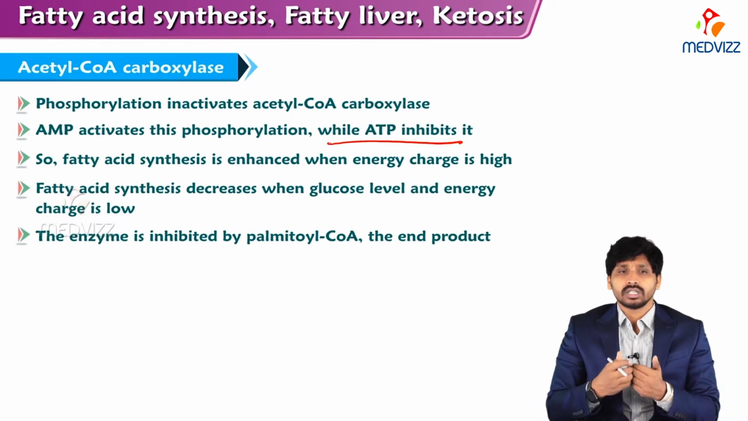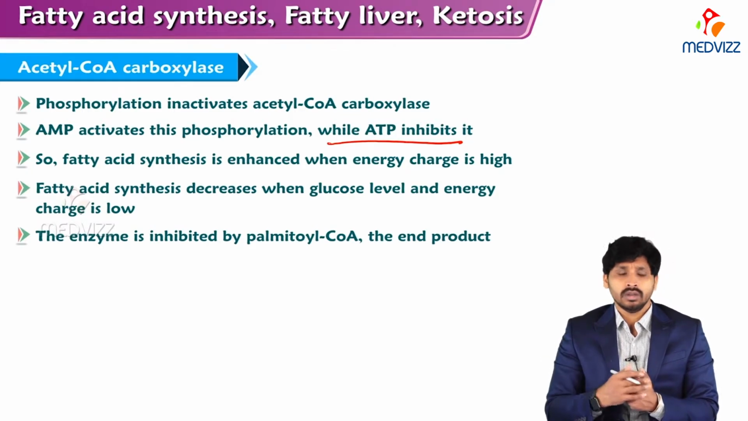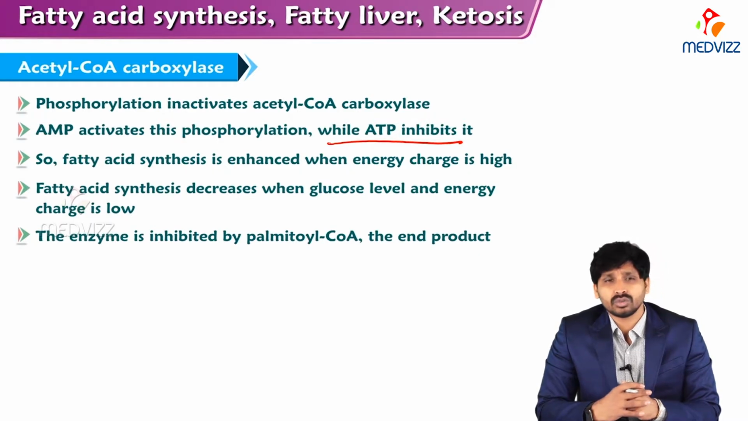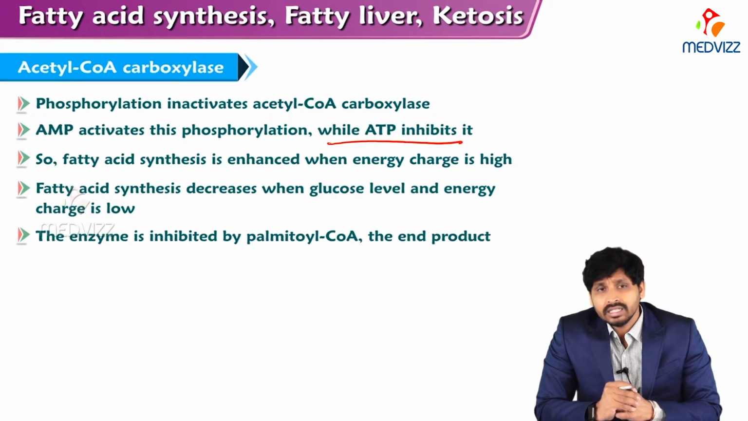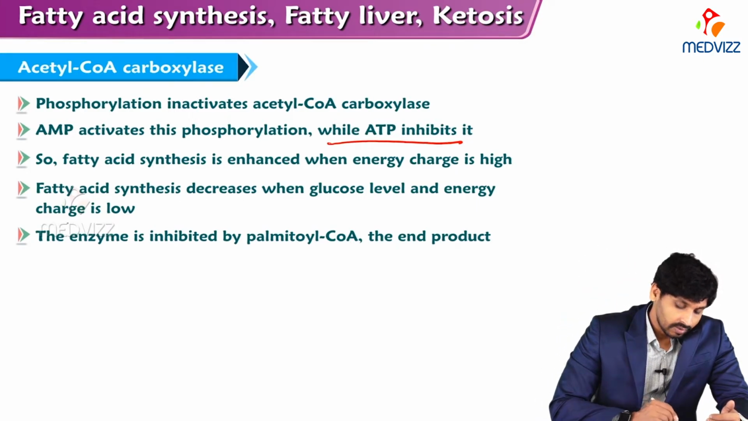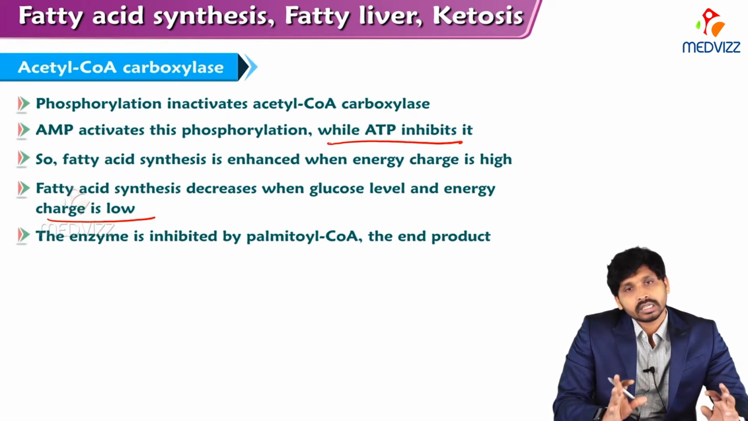When we have high energy, we don't need to produce more energy, so there is no need for the TCA cycle, and acetyl-CoA will be used in fatty acid synthesis. AMP indicates a deficiency of energy, so we require energy, and for that we don't want fatty acid synthesis to take place. So fatty acid synthesis is enhanced when the energy charge is high, and decreases when glucose level and energy charge are low. Here AMP indicates low energy and low glucose, while ATP indicates high energy and high glucose.